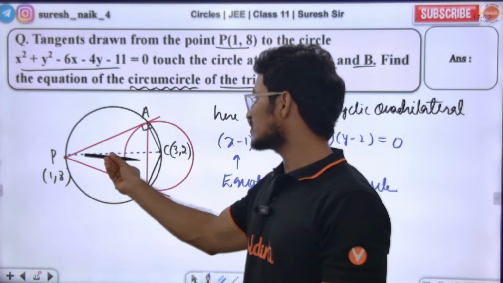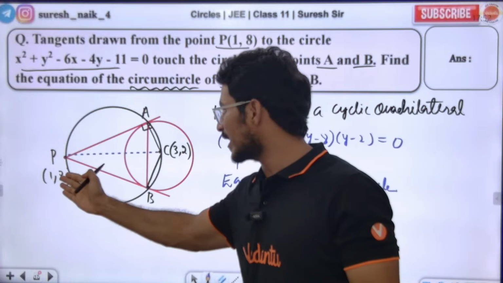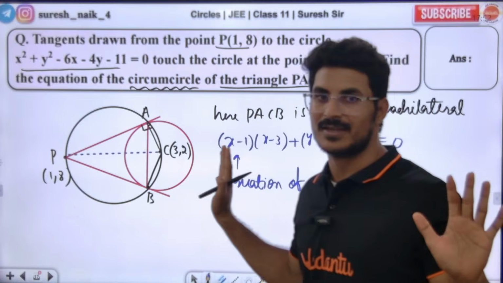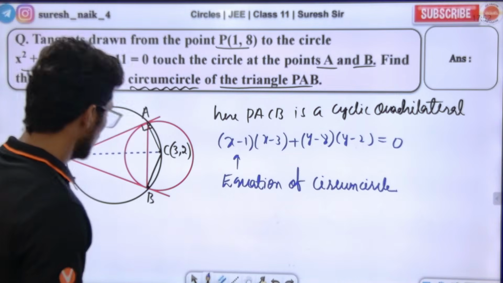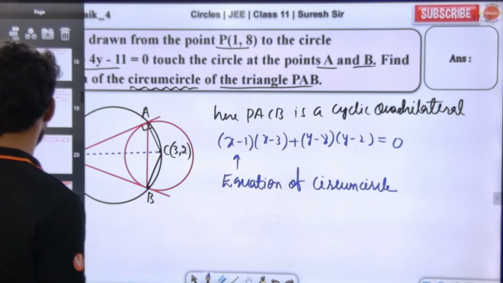Sir, PC is the diameter here of the bigger circle. PC is the diameter with endpoints (x1, y1) and (x2, y2), and using the diametric form I am finding the equation of the circle. Yes or no? Very simple. Now, based on this, they have given one question.